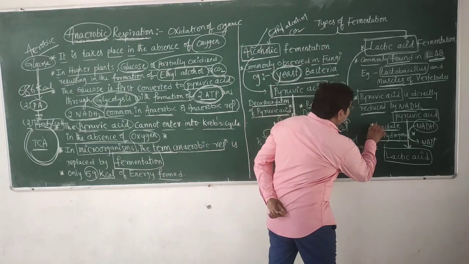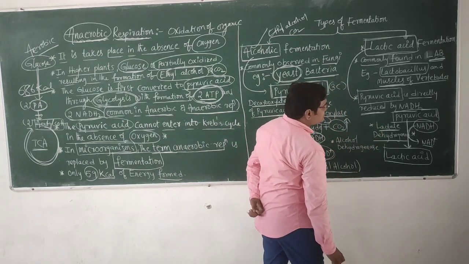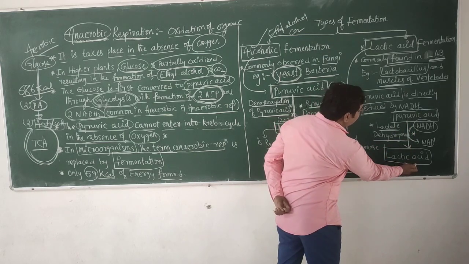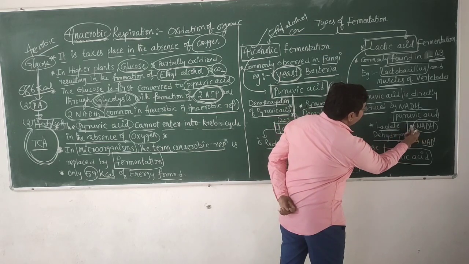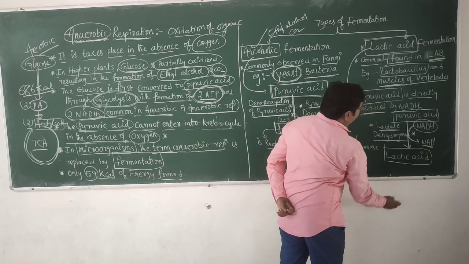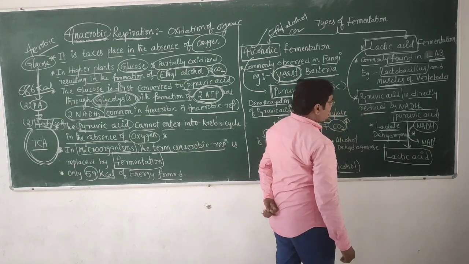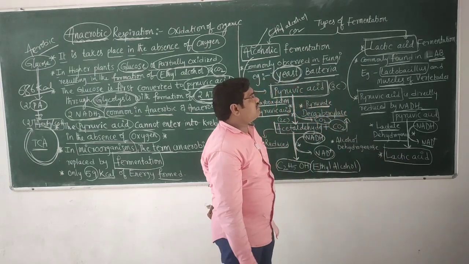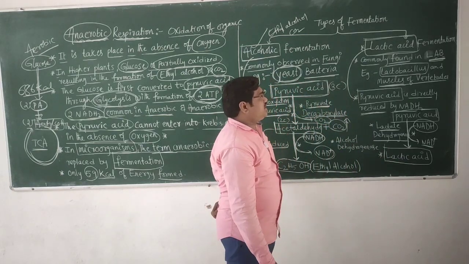Lactate dehydrogenase catalyzes the conversion of pyruvic acid into lactic acid. So this lactic acid is the end product of the lactic acid fermentation.